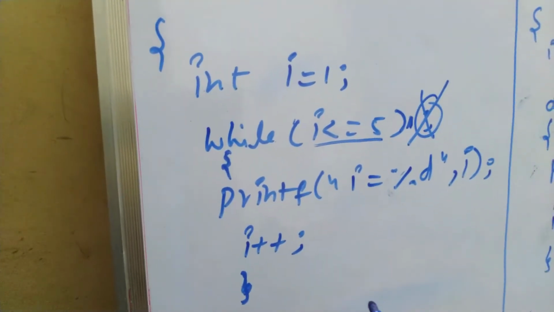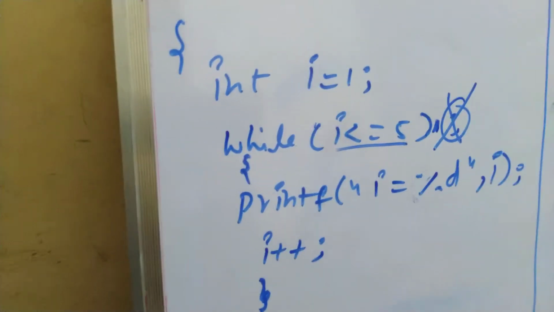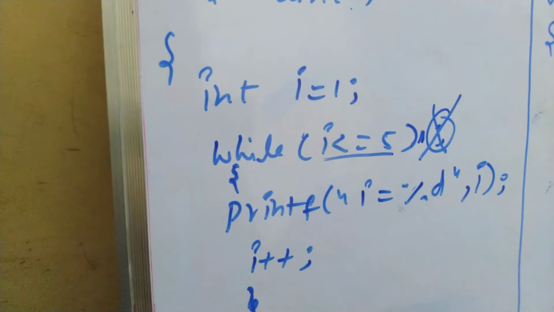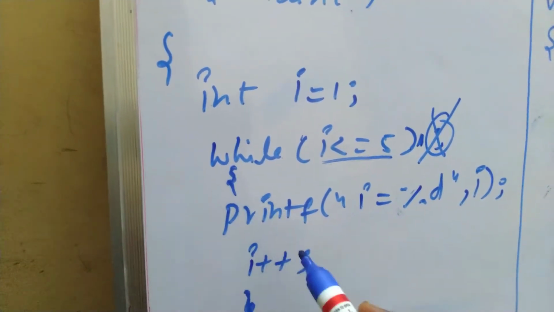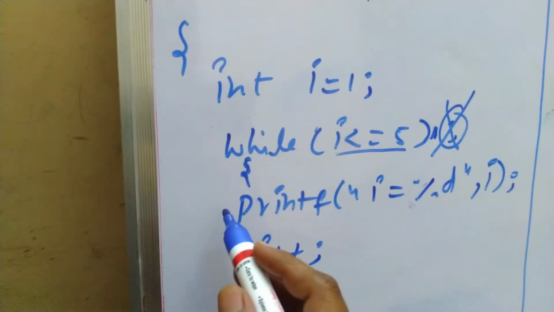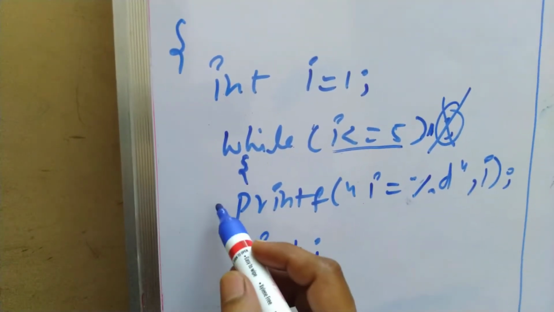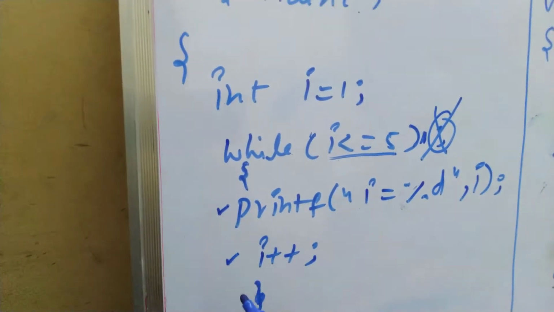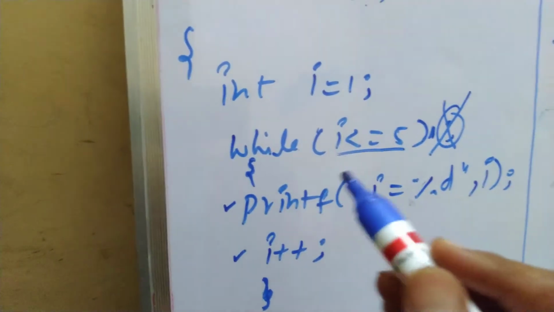I wrote two statements in the loop. For a loop control statement, if you want to execute a single statement, you do not need curly brackets. But if you want to execute a group of statements, here I want to execute two statements under while.